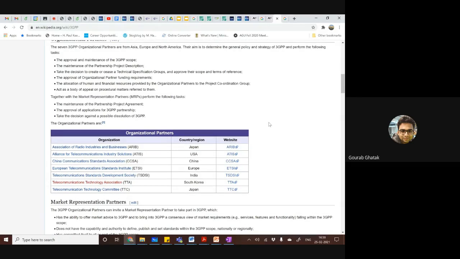But it's a consortium of all universities that you can think of, and all companies that you can think of, right? So your Qualcomms are there, Ericsson is there, Intel is there, Huawei is there, ZTE, everybody is there, and the universities as well. By the way, recently IIIT Delhi became a part of TSDSI. So we are now also an official member of 3GPP indirectly.